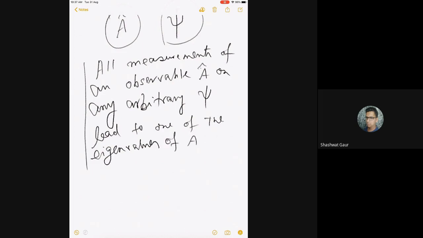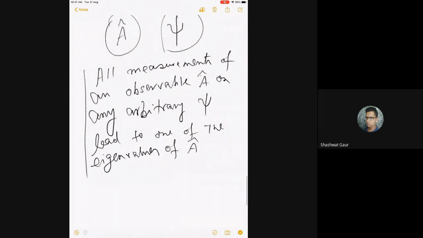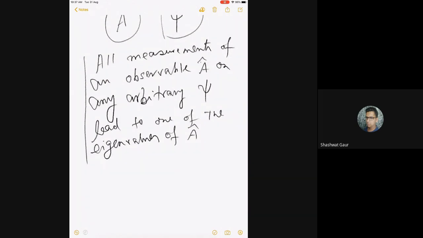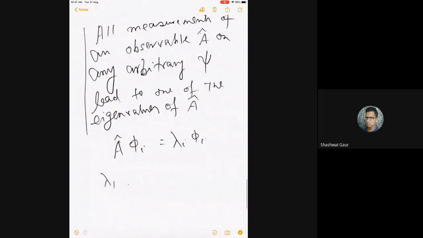So operator A has many eigenvalues. As I told you, A phi_i equals lambda_i phi_i. So I have lambda 1. This is a quantum number, so i equals 1, 2, 3, etc. Lambda 2, lambda 3, lambda 4, and so on.